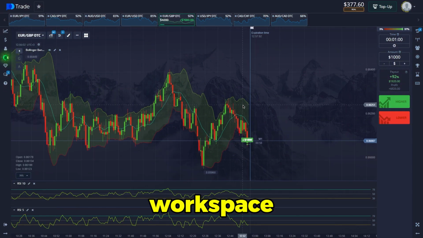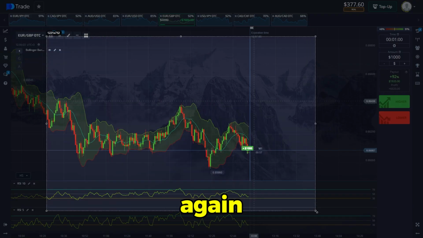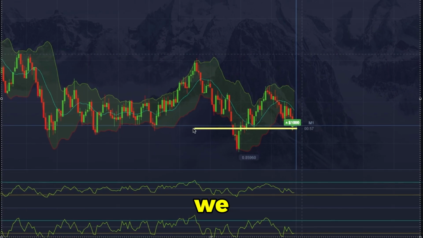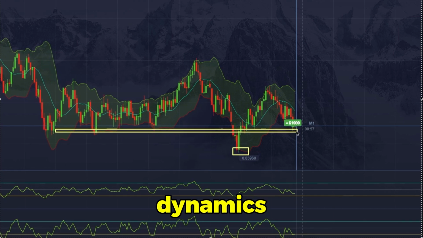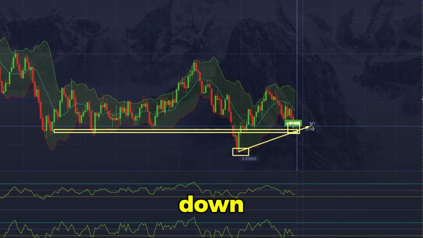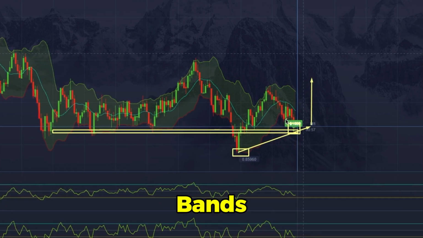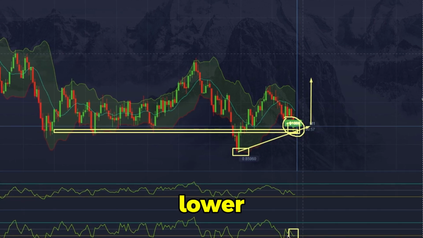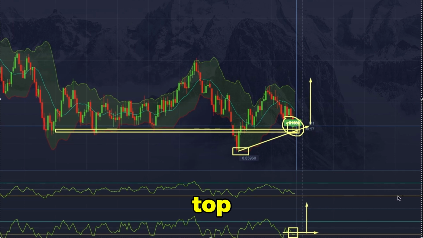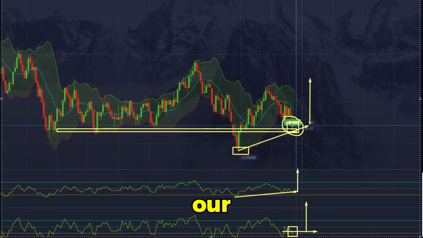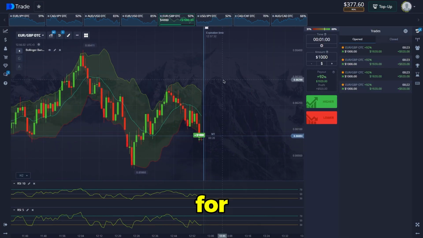Let's highlight the workspace, resort to technical analysis again, and have a good touch point. We see that the trend has turned around. The dynamics of the movement is going down. The lower sliding Bollinger Bands is touching. And then we see an exit from the oversold area on the lower RSI. And at the top, we see an upward trend, which is why our closing trades are reopening for an increase.